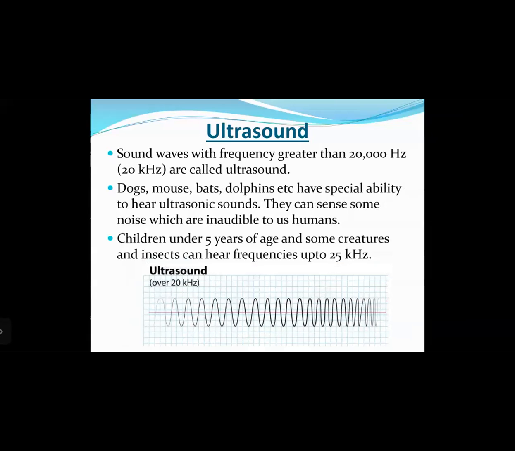They can sense some noise which is inaudible to us humans. Their ears can perceive sounds greater than 20,000 hertz. Children under 5 years of age and some creatures and insects can hear frequencies up to 25,000 hertz, that is 25 kilohertz, right?